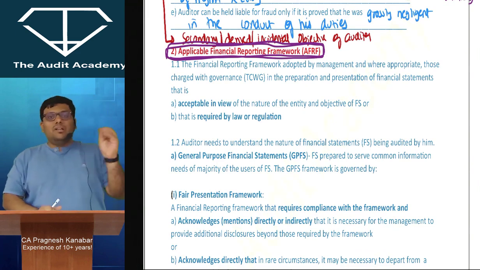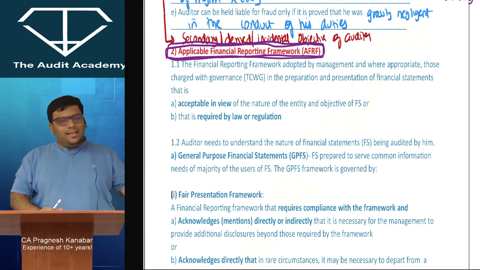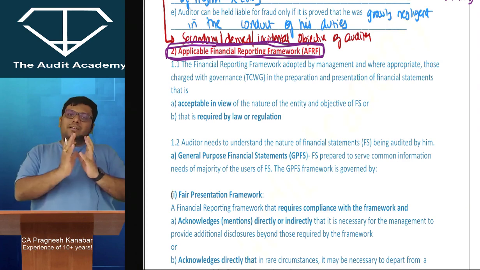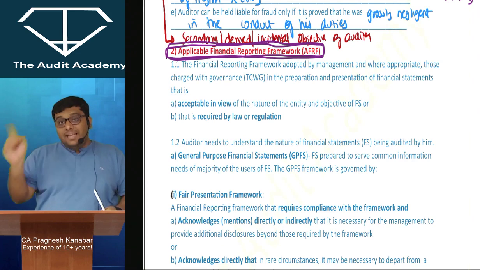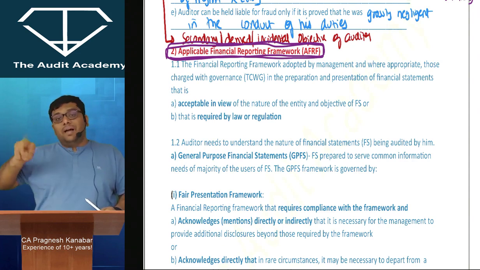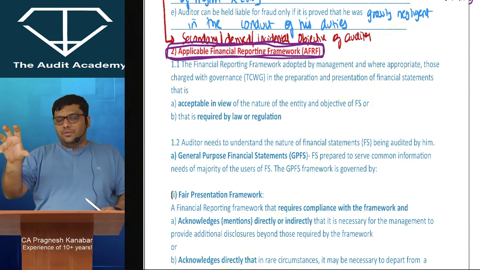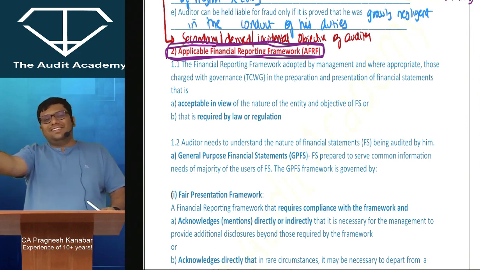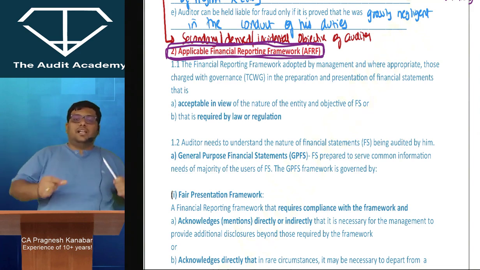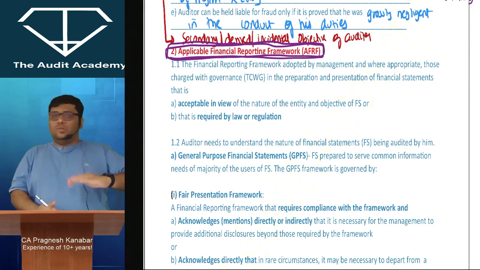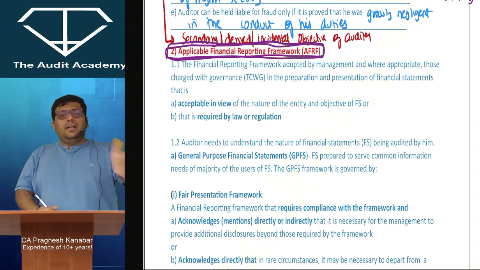So if I talk about companies, Schedule 3 and AS or Ind AS, when I combine it, it is nothing but the AFRF of the company. When I talk about the banking system, AS plus the Banking Regulation Act 1949, the format given over there, when I combine it, it is nothing but the AFRF of the bank. Alright. So every entity has its own AFRF, applicable financial reporting framework. Where there is no law applicable to the entity, then the entity will use generally accepted accounting principles.